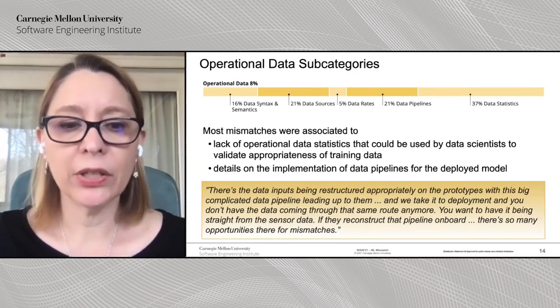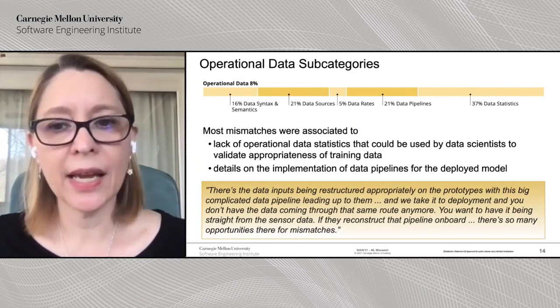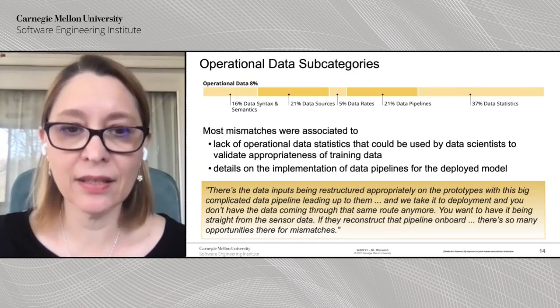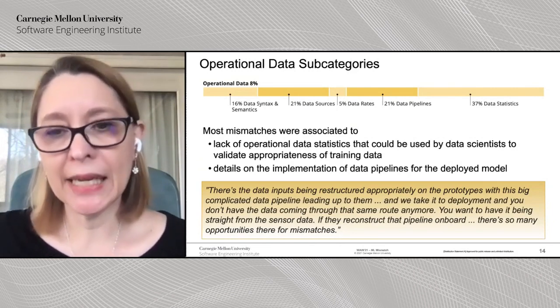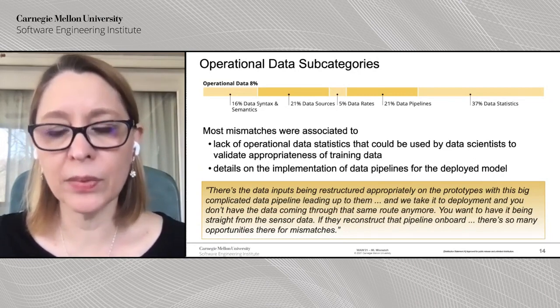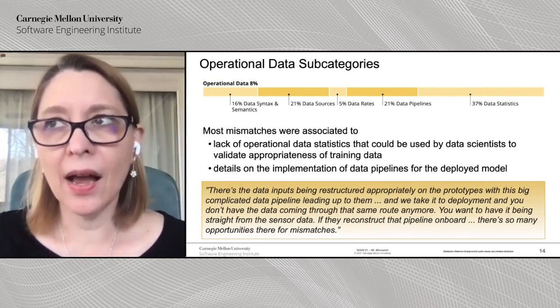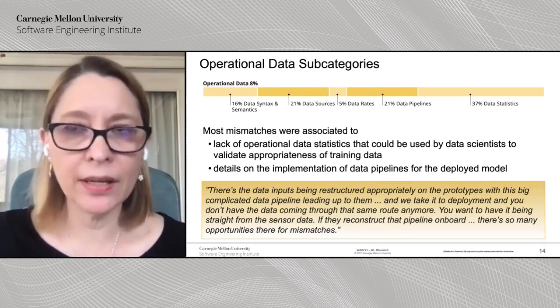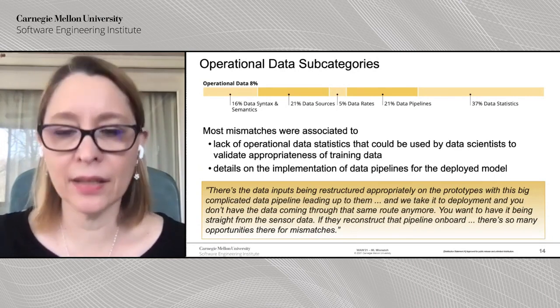As far as operational data, most of the mismatches had to do with lack of information sharing about data statistics. What is really important here is that when we think about how these systems are developed, in particular the model part, data scientists are provided data in a flat file, in a database, in some type of static data source.